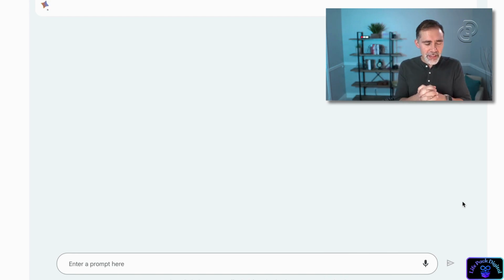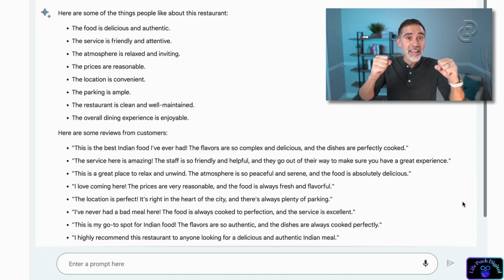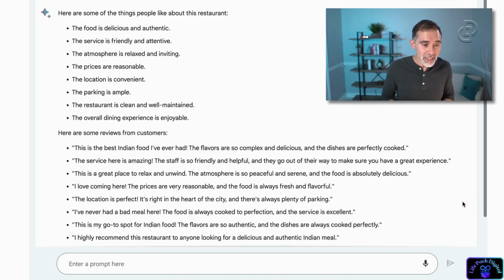Google Bard is thinking about it, processing, reading all the reviews and making a list of what people like. Here we have the list. It's saying, here are some of the things people like about this restaurant. The food is delicious and authentic. The service is friendly and attentive. The atmosphere is relaxed and inviting. The prices are reasonable. The location is convenient.